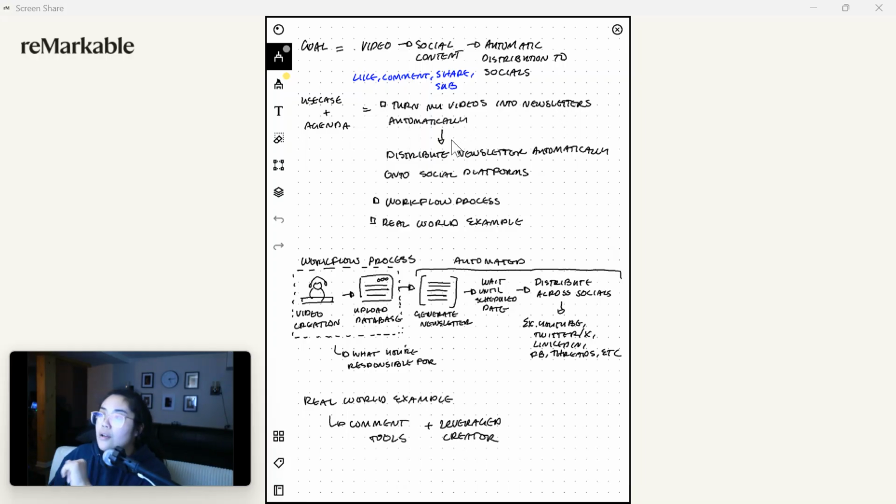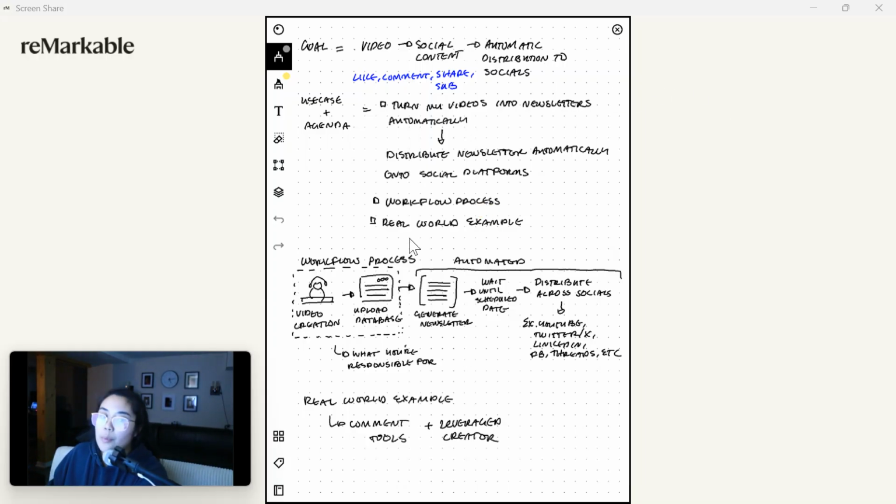And I also want an automation where, once all that is set, I just upload, put a schedule, put a date that it should be released at, within the place that I'm already creating content in. I just want to be able to distribute that content automatically, right? And so I'm going to walk you through the workflow process, and a real-world example of how that actually gets done.